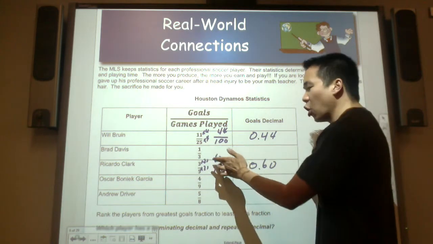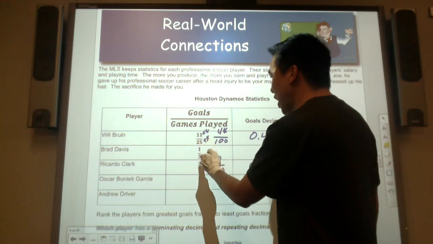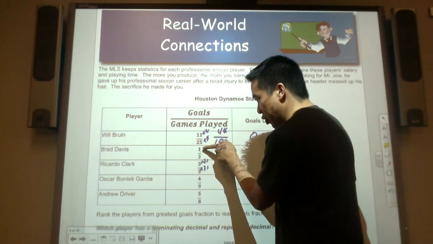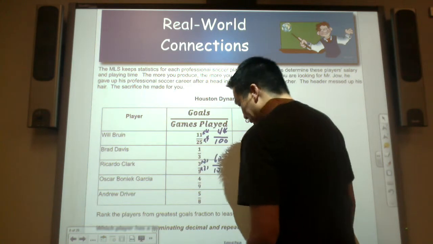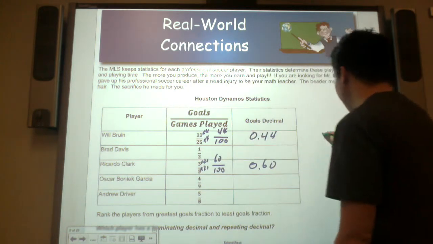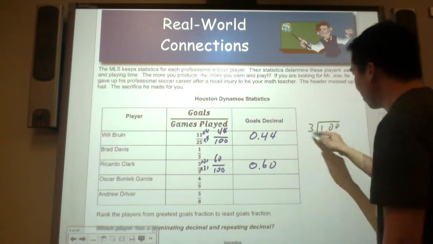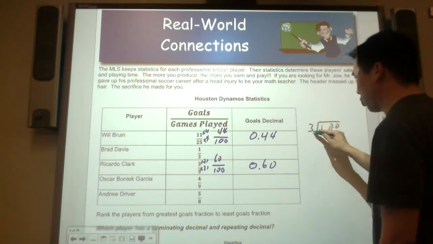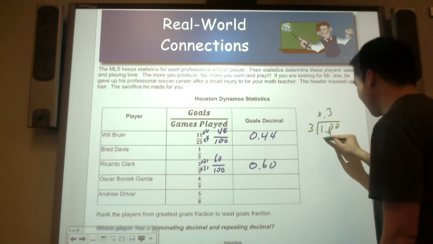Let's go to Brad Davis now. Can 3 go into the hundredths place? It cannot. So we have to divide these two numbers. What number do you see in the numerator? 1. You're going to divide it by how many parts? 3. Isn't 1 the same thing as saying $1 divided by 3? Can 3 go in 1? No. Decimal point. Can 3 go in 10? 3 times. Remainder is 1.